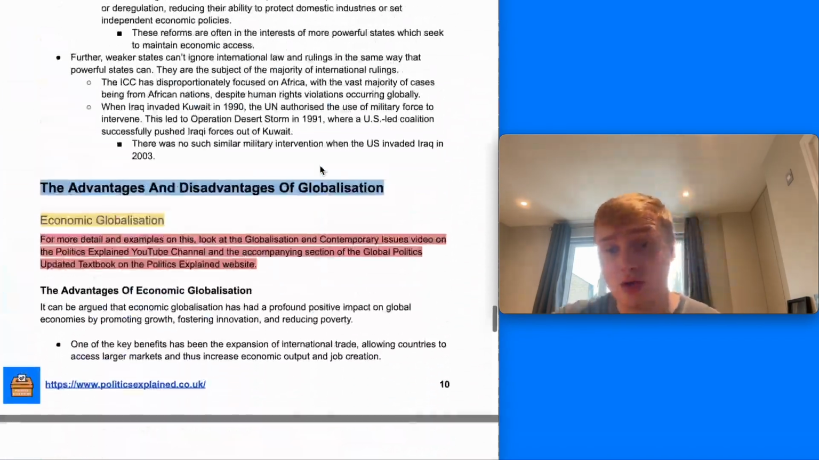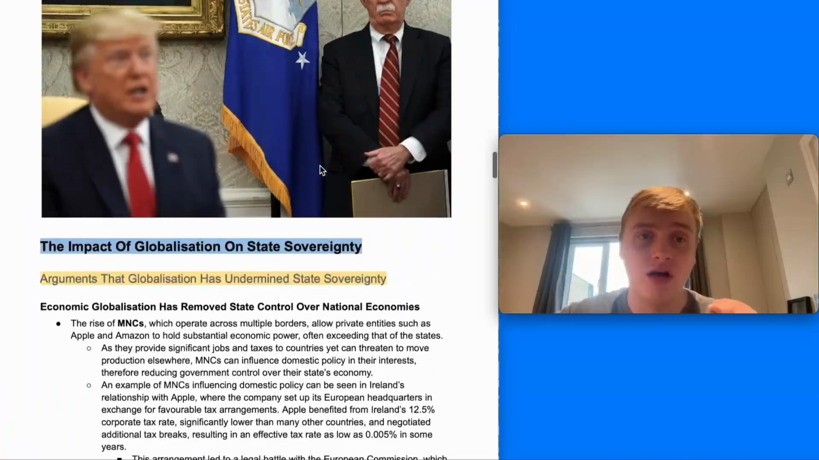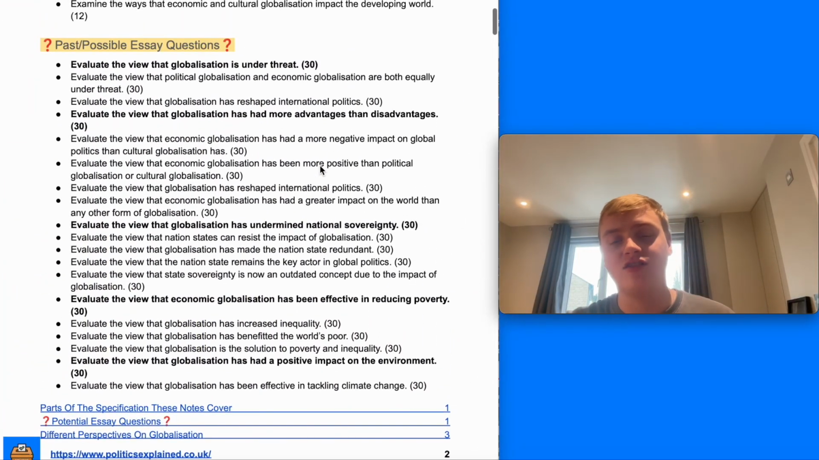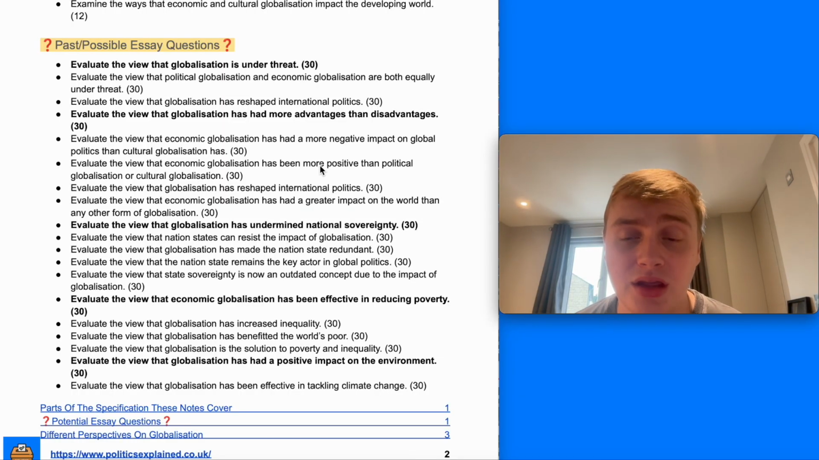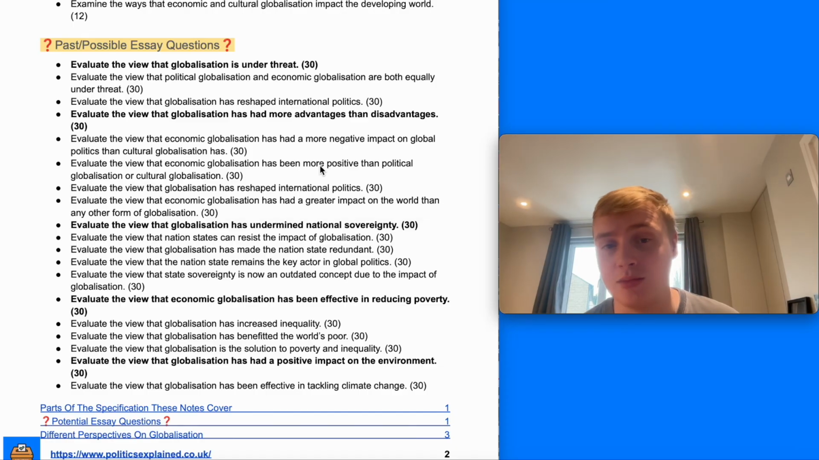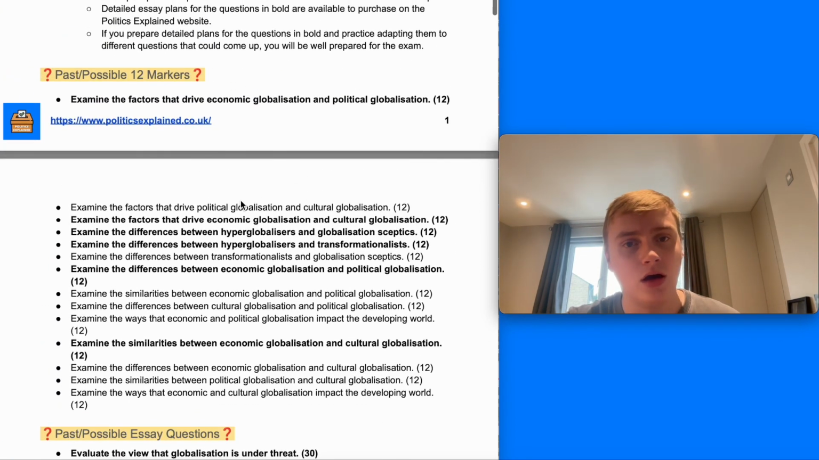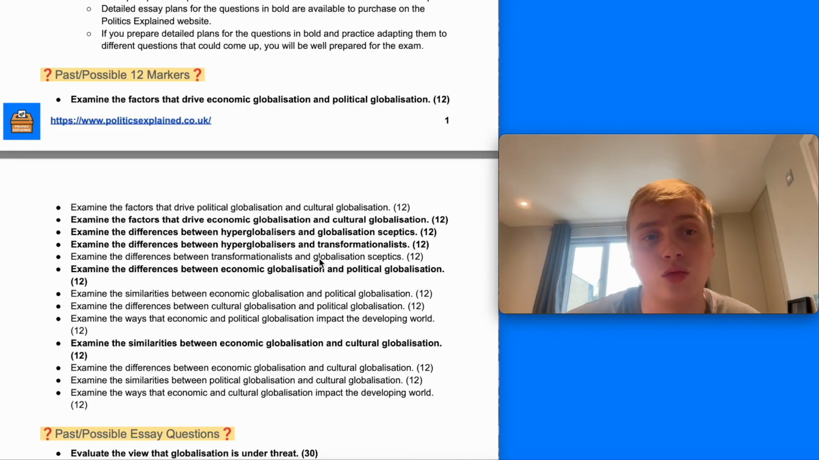So hopefully that was really useful. A lot of these arguments are going to be really important to some of the key questions, especially these 30 markers that you could get asked in the global politics exam. For example, has globalization undermined national sovereignty? We've looked at some of those key arguments. Does it have more advantages than disadvantages? Also, is globalization under threat? Whilst also being a lot of these arguments, particularly the perspectives on globalization, being really useful for some of the possible 12 markers that you could get asked.